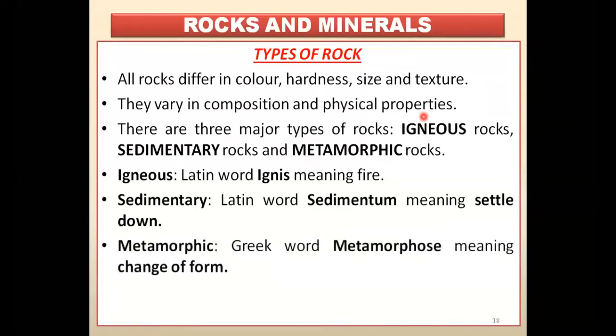And metamorphic comes from the Greek word. The Greek word is what? Metamorphose. It means change of form. Means igneous rocks and sedimentary rocks both will change their form, will change their color, hardness, size, texture, and they will become a new rock known as metamorphic rock. So the word metamorphose is from the Greek word, and it means changing of form. So let us start studying one by one from the starting, that is igneous rock.